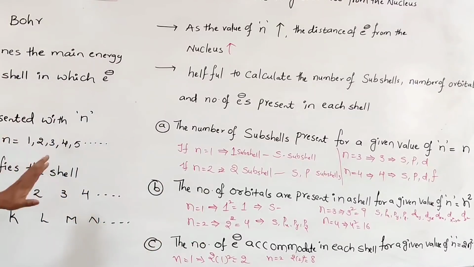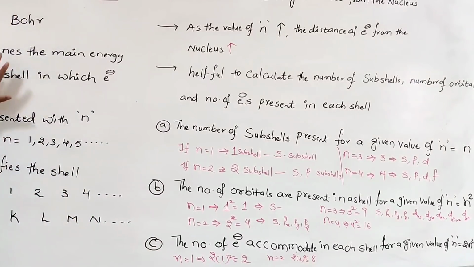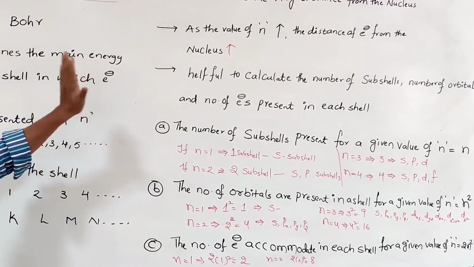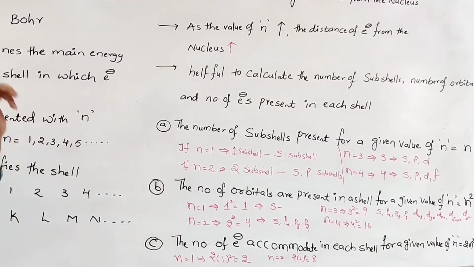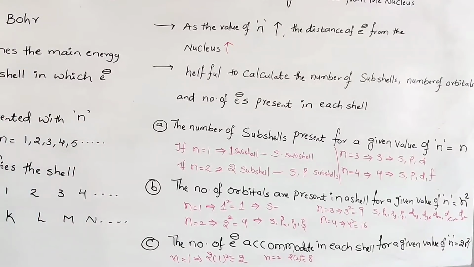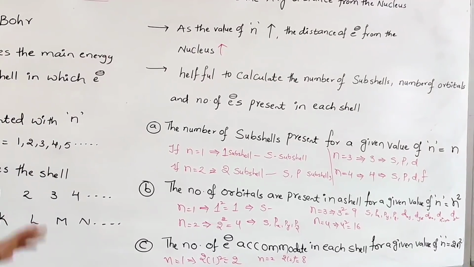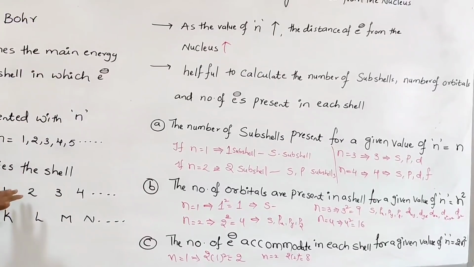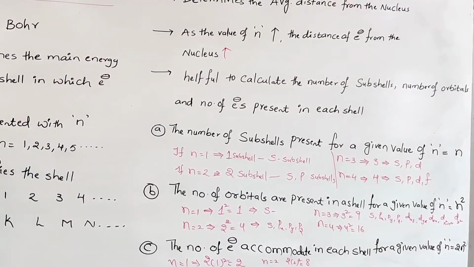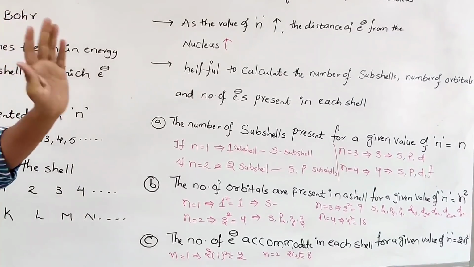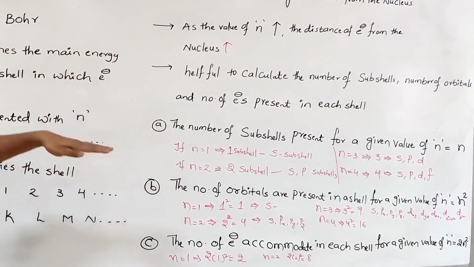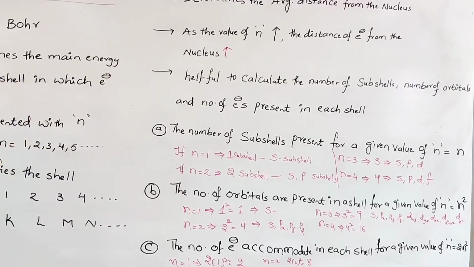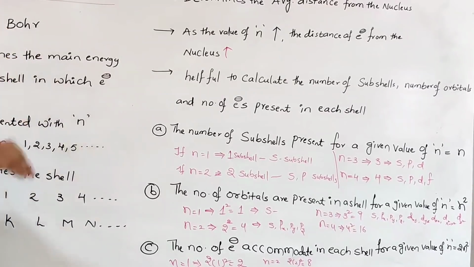Mainly, we need to remember what it tells. It tells about the main energy level in which the electron is present, whether first energy level, second energy level or third energy level. From that we can also determine whether it is close to the nucleus or away from the nucleus. If the n value is smaller, it is very close to the nucleus. If n value is large, it is away from the nucleus. As the value of n increases, the distance between the electron and the nucleus also increases. So this is about the principal quantum number.